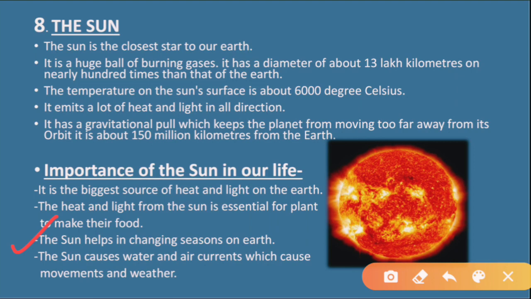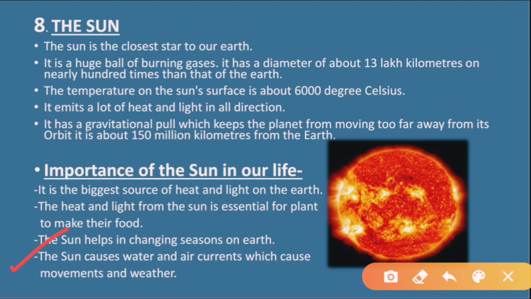They receive a different amount of heat and light at different times, and depending on how much they are receiving, the seasons also change.